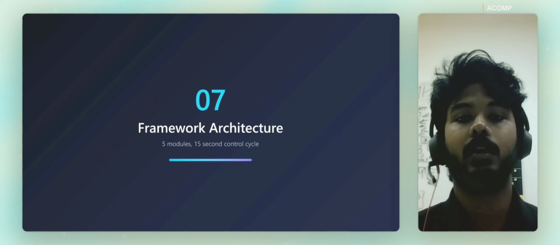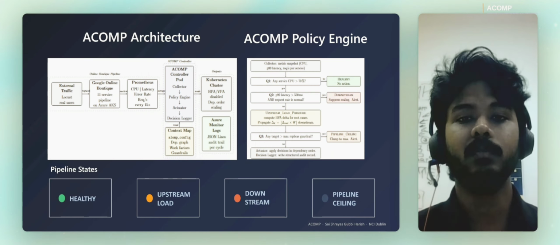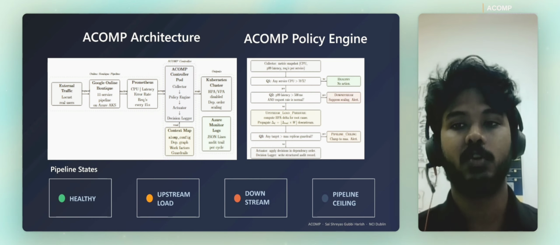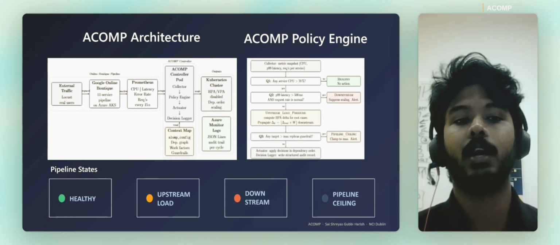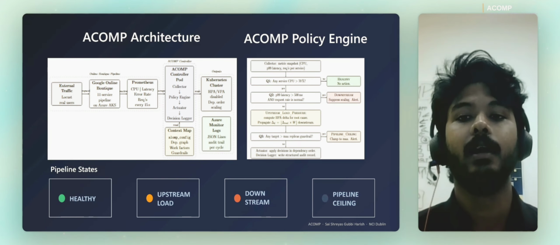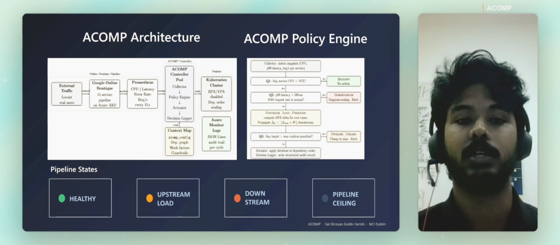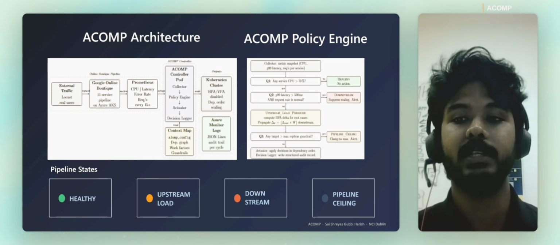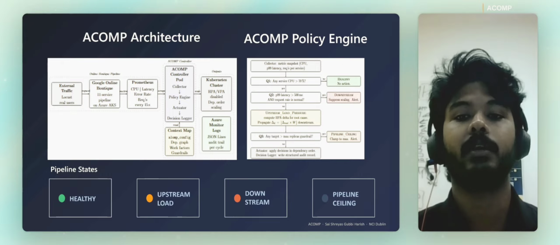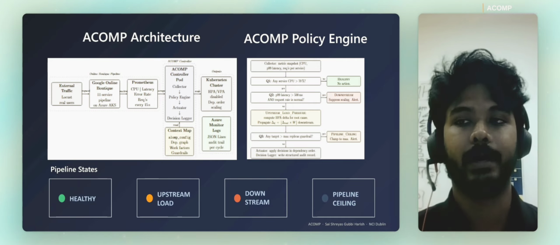Now let's look at how ACOMP's policy engine actually classifies these pipeline states. There are 4 pipeline states. Healthy means no action needed. Upstream load pressure means scale and propagate downstream. Downstream degradation suppresses the scaling and alerts instead of making things worse. And pipeline ceiling clamps scaling and alerts when limits are reached. This state machine is what keeps ACOMP from ever making a blind or uncoordinated decision.